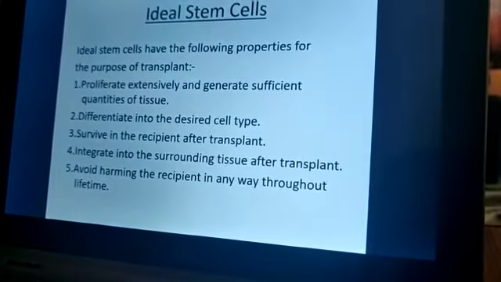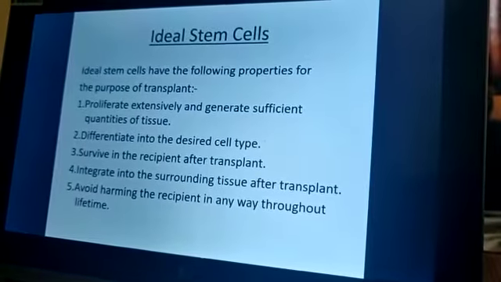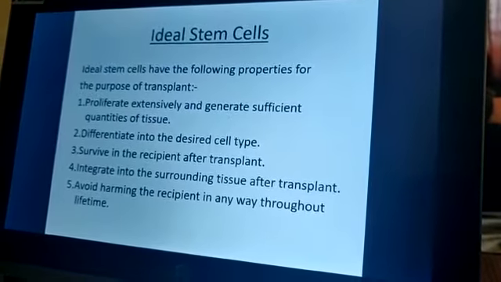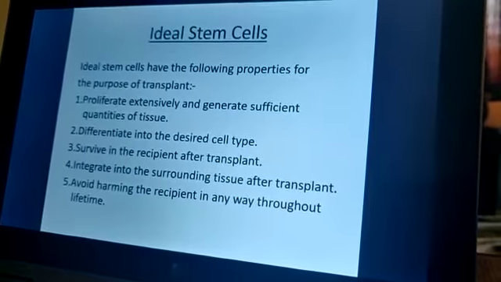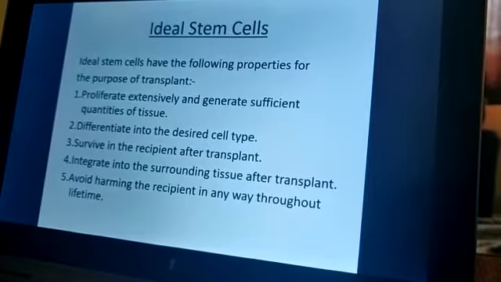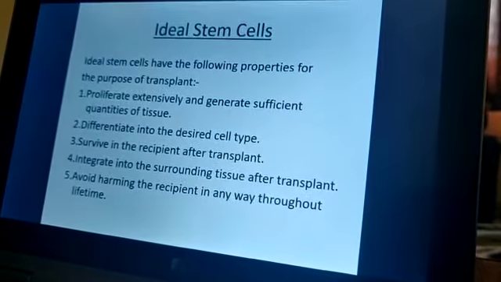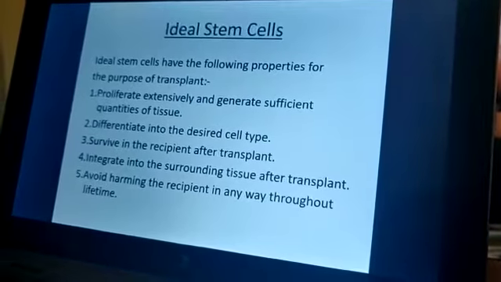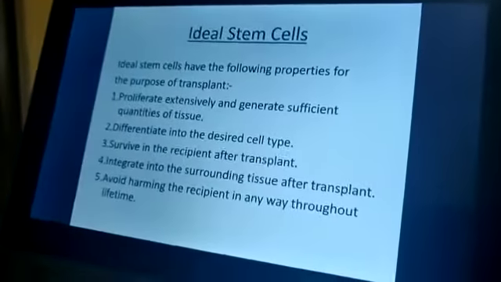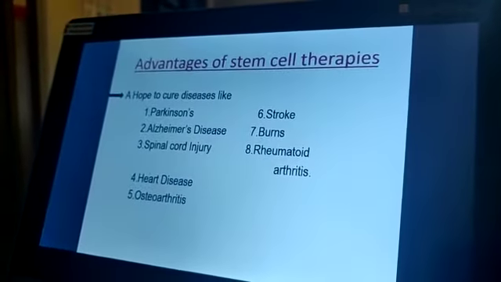They survive in a recipient after the transplant, integrate into the surrounding tissue after transplant, and avoid harming the recipient in any way throughout the lifetime. So these are the properties required of ideal stem cells.